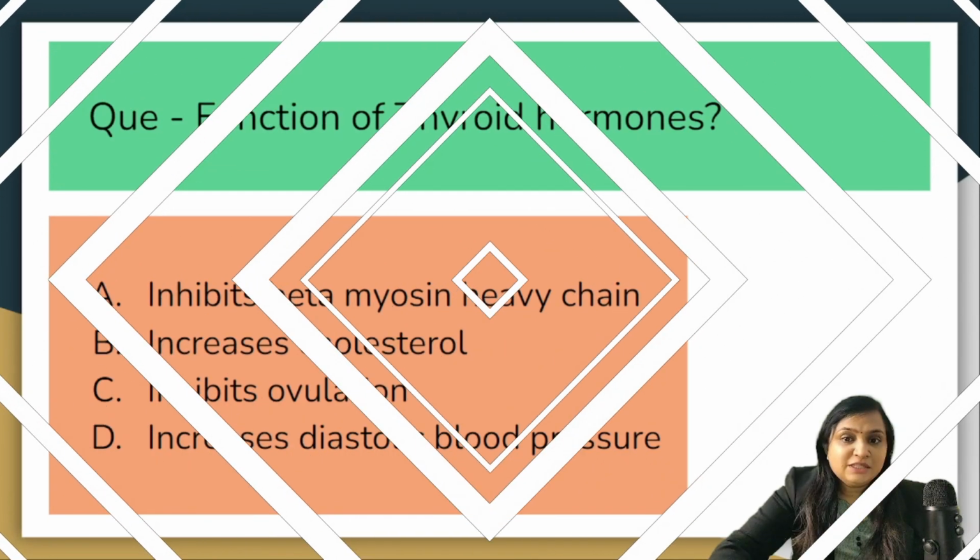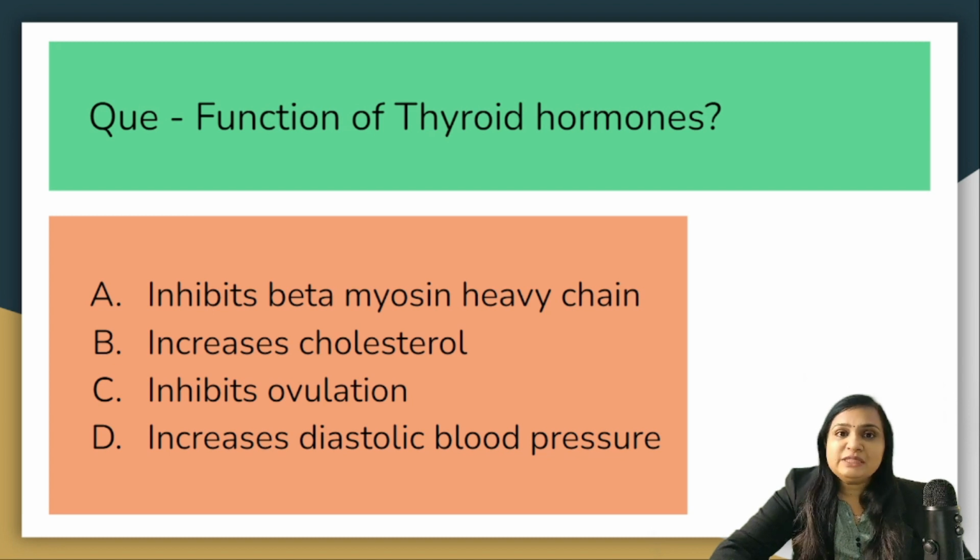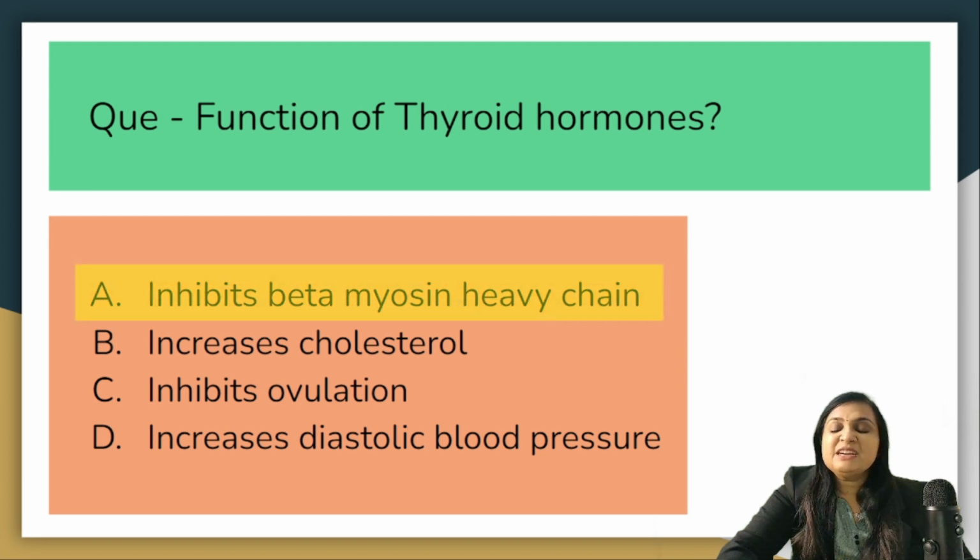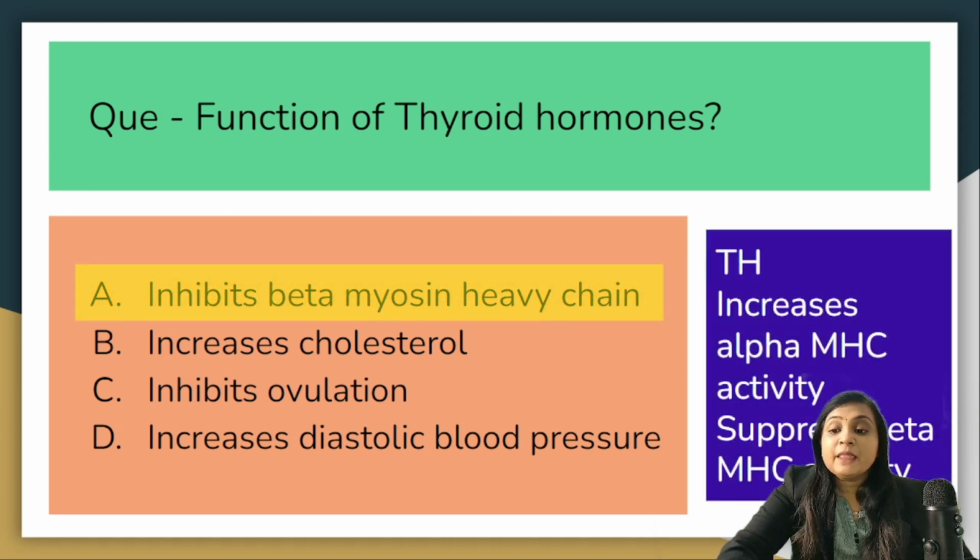The first question is function of thyroid hormones. Your options are inhibit beta-myosin heavy chain, increases cholesterol, inhibit ovulation, or it increases diastolic blood pressure. The correct answer is it inhibits beta-myosin heavy chain. Thyroid hormone increases alpha myosin heavy chain activity while it suppresses the beta myosin chain activity.